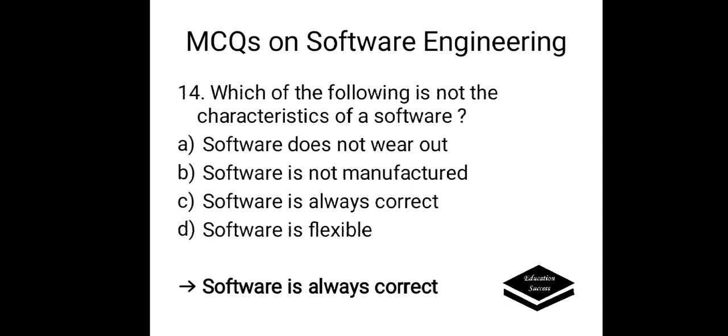Which of the following is not the characteristics of software? Options are A. Software does not wear out. B. Software is not manufactured. C. Software is always correct. And D. Software is flexible. Answer is software is always correct.